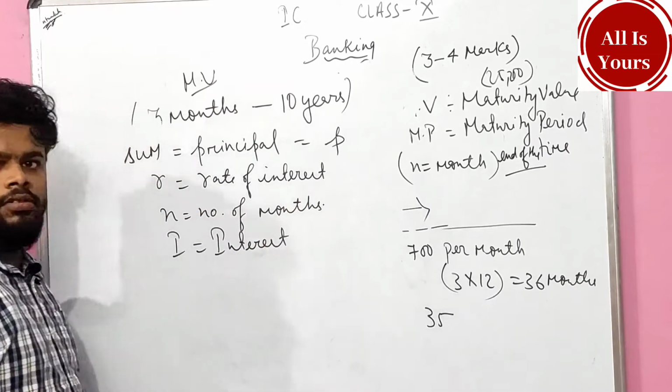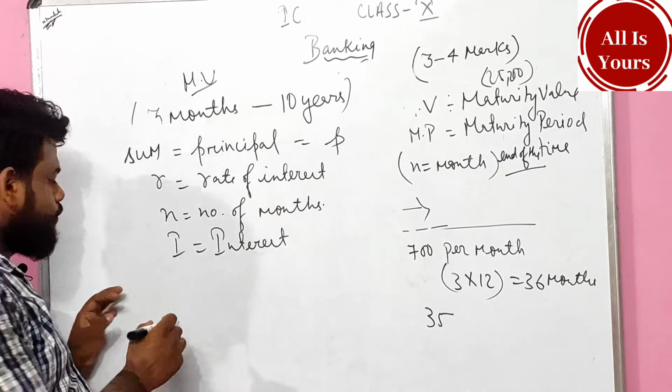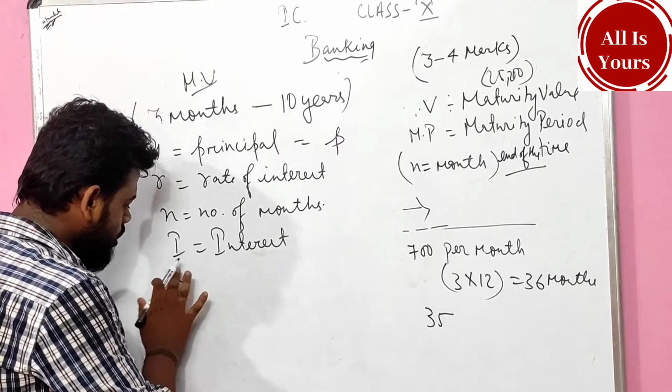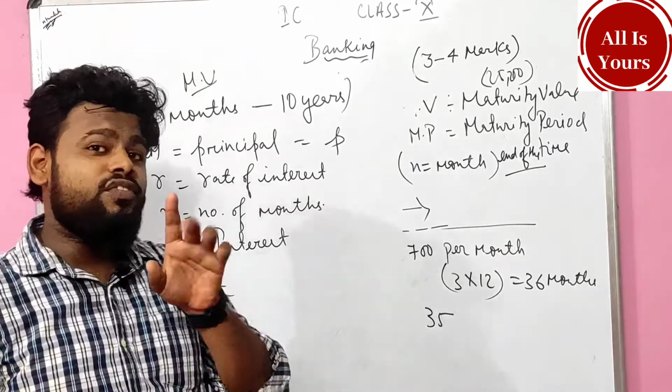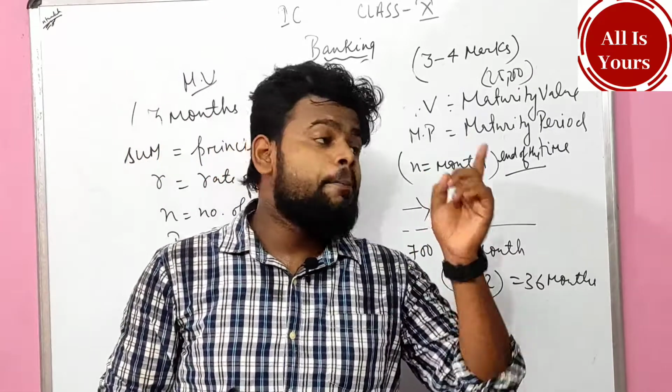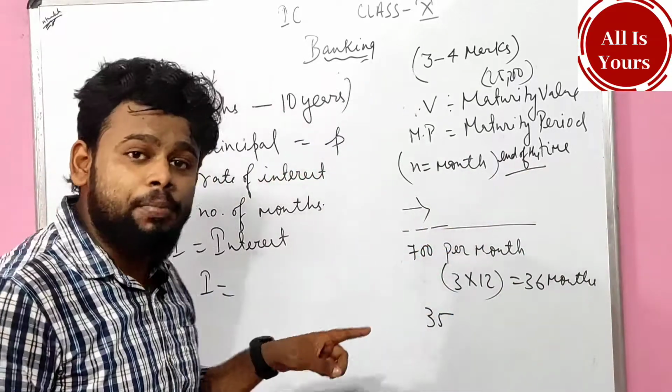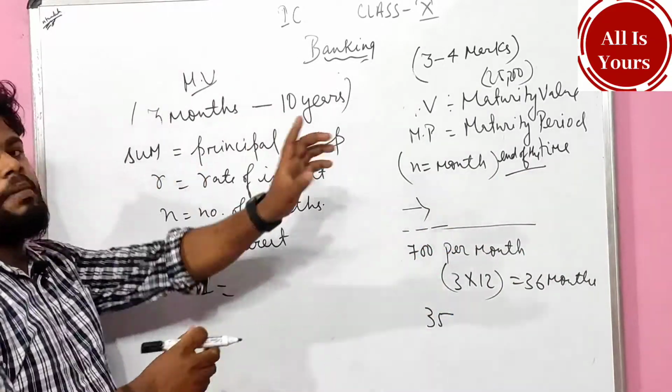All right. This is all about... what is the formula of I? I formula in case of simple interest, you know very well: PTR, P into T into R upon 100. In case of simple interest. But in case of banking, something different.